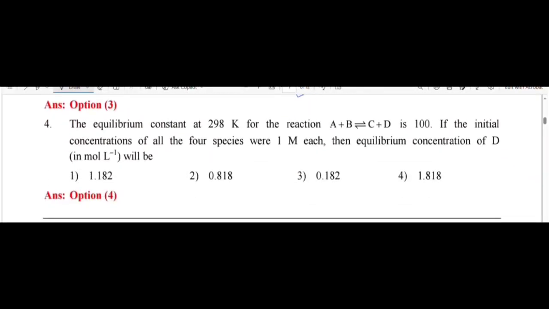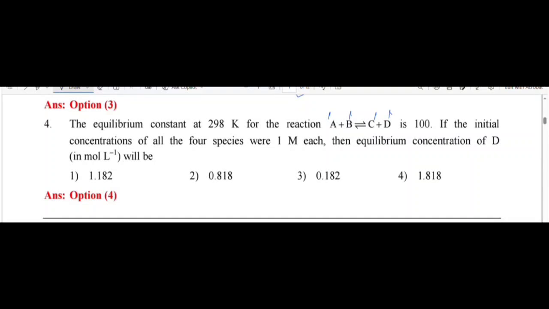The equilibrium constant at 298 K for the reaction A plus B gives C plus D is 100. The initial concentration of all 4 species is given as 1 molar. Then the equilibrium concentration of D, it is very simple. We take 1 mole of A, 1 mole of B, 1 mole of C and 1 mole of D. Let x be the change.